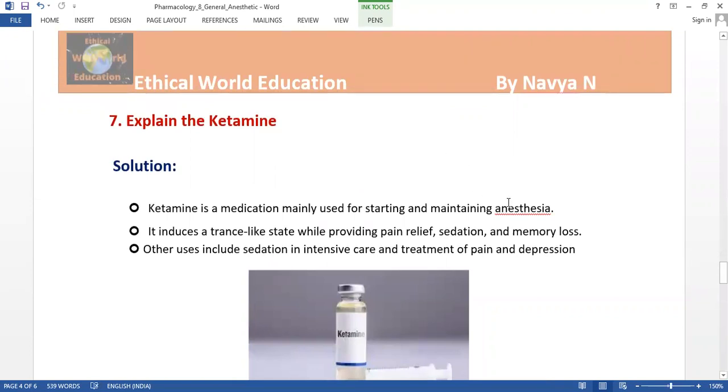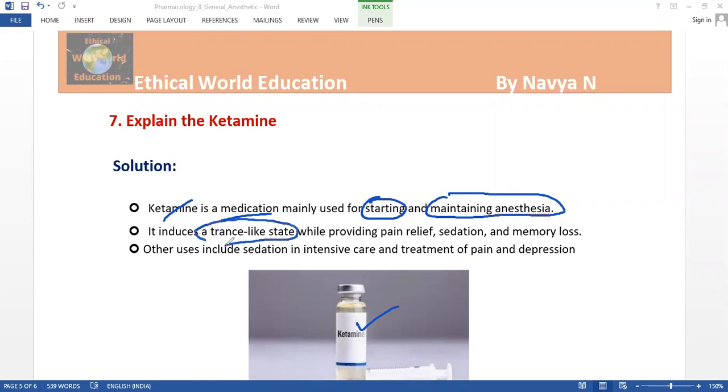Ketamine is one type of medication that also comes under the general anesthetics. It is a medication used for the starting and maintaining of the anesthesia. Doctors may use this drug during the surgery to maintain the anesthesia. And what does it induce? It induces a trance-like state while providing pain relief.